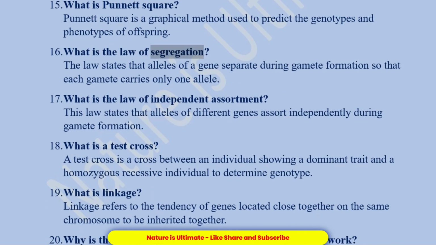What is the law of segregation? The law states that alleles of a gene separate during gamete formation so that each gamete carries only one allele. What is the law of independent assortment? This law states that alleles of different genes assort independently during gamete formation.